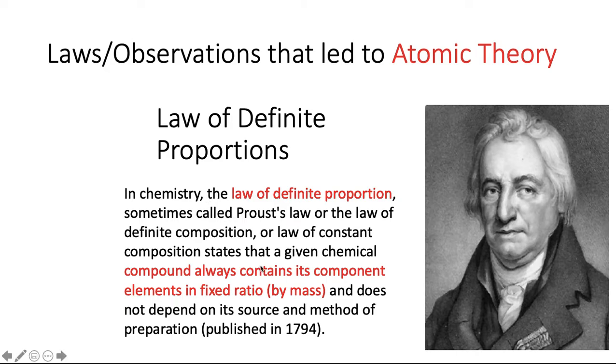So therefore, one chemical compound will always have its component elements, whatever elements make it up, always in a fixed ratio. If you change that fixed ratio, you have changed the compound. This is called the law of definite proportions, or definite composition, or constant composition.